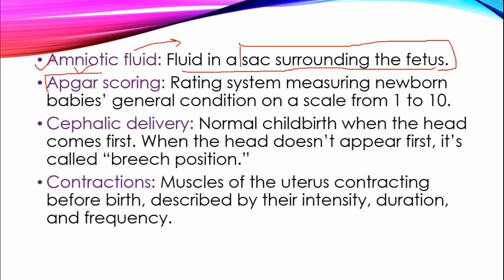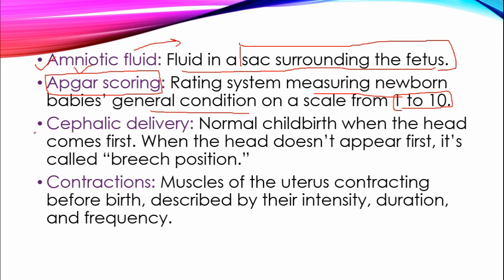And then comes Apgar scoring. In pediatrics, we have seen Apgar scoring. We have studied about Apgar scoring. So what is Apgar scoring? It is a rating system measuring the newborn baby's general condition on a scale from 1 to 10. After birth, we do Apgar scoring so that we can measure the general condition of the newborn. Okay, it is a rating system.